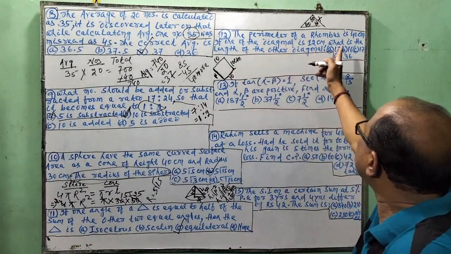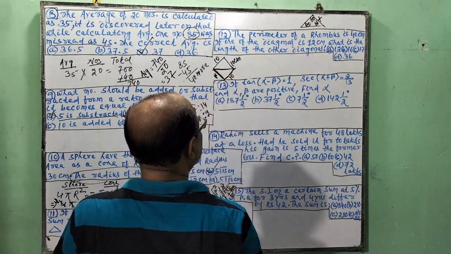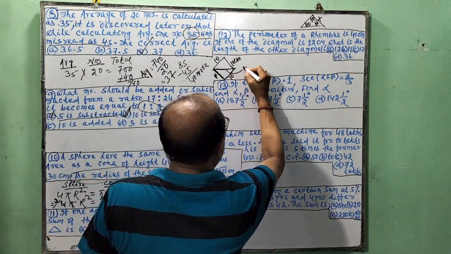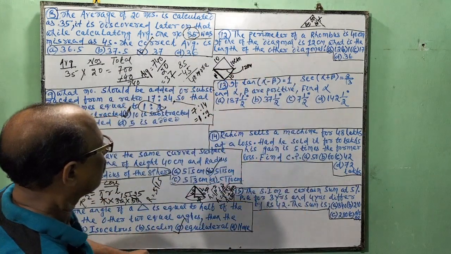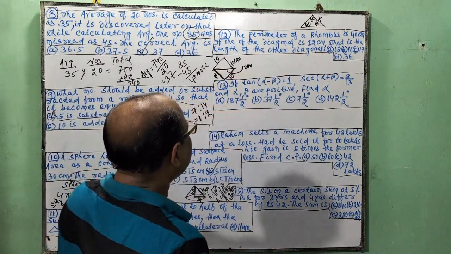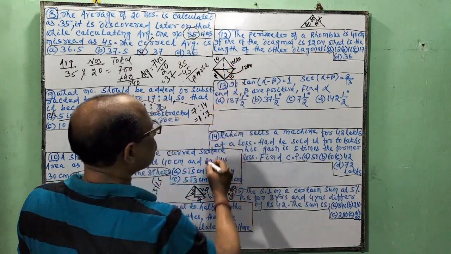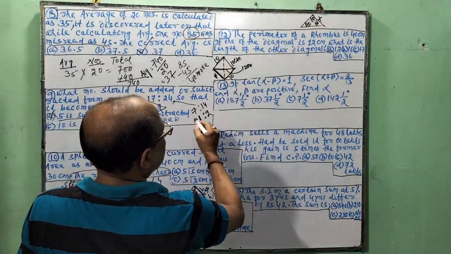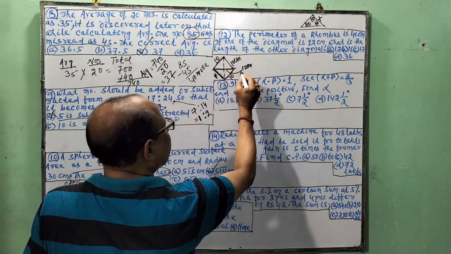Then, if one diagonal is 12 cm, suppose it is a diagonal. The diagonal is 12 cm. What is the length of the other diagonal? So the other diagonal is here. So if it is 10, it is 12. The two diagonals of the rhombus bisect each other.